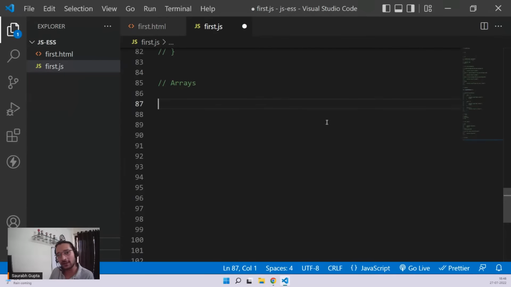Okay, guys, let's move ahead. Let's go. So how do you create an array in JavaScript? Very simple. Create a variable, call it anything. Let me call it names, equals to square brackets. Square brackets denote an array in all programming languages. So just put square brackets and that's it.